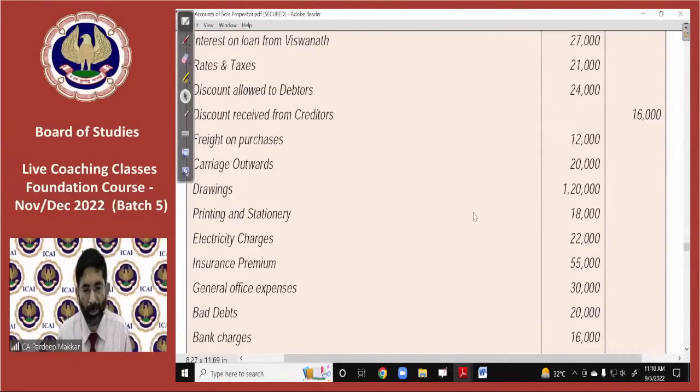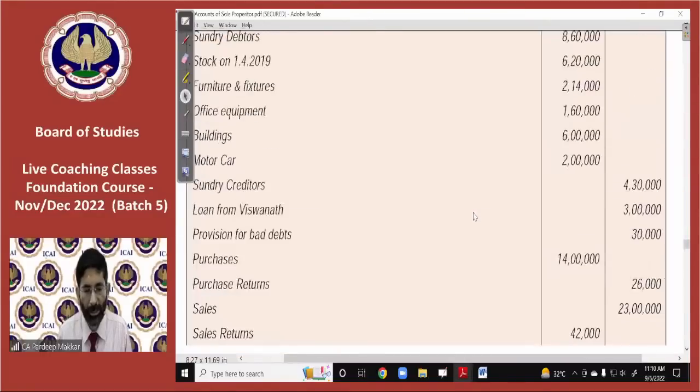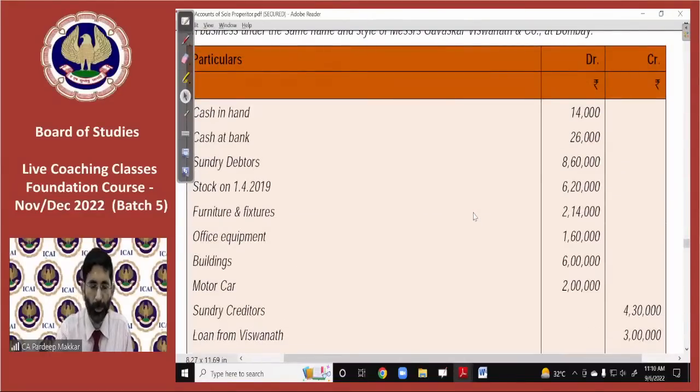So I think these are the only technical items. Now I would like to discuss the items which you need not answer. Just check it out. If you are not clear on any point, please tell me. This will go to the asset side of the balance sheet. This will go to the asset side. This will go to the debit side of the trading account.